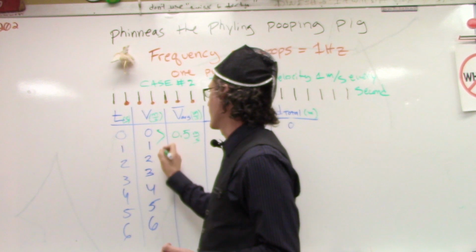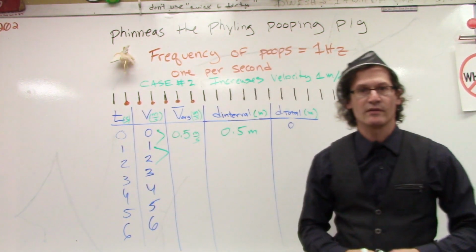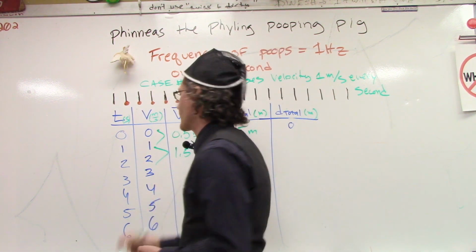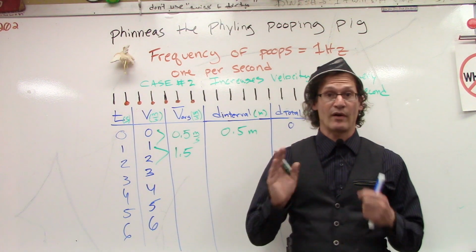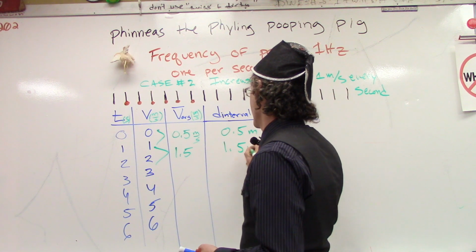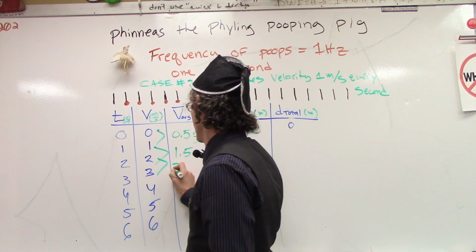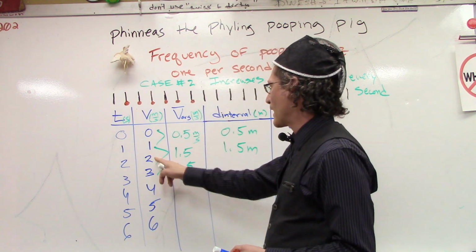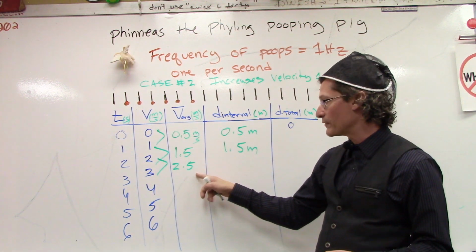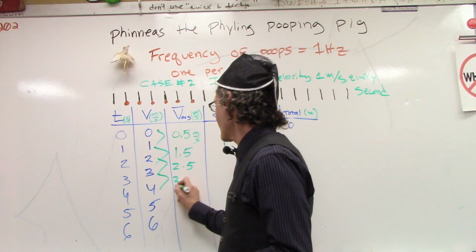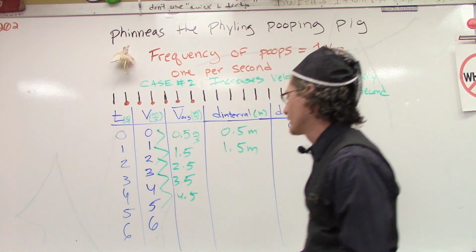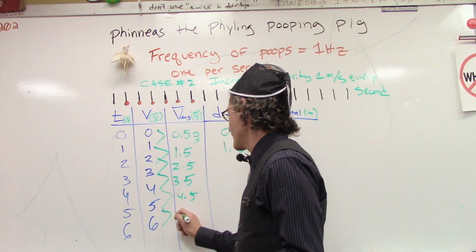All right. Now, what about between 1 and 2 seconds? The average between 1 and 2 is 1.5. So we have 1.5 meters per second. If you travel 1 second at an average of 1.5 meters a second, you're going to go how far? 1.5 meters. Between 2 and 3 seconds, he's increasing in velocity from 2 meters per second to 3 meters per second, traveling at an average velocity of 2.5 meters per second. From between 3 and 4, it's 3.5. Between 4 and 5, it's 4.5. And between 5 and 6, it's 5.5.